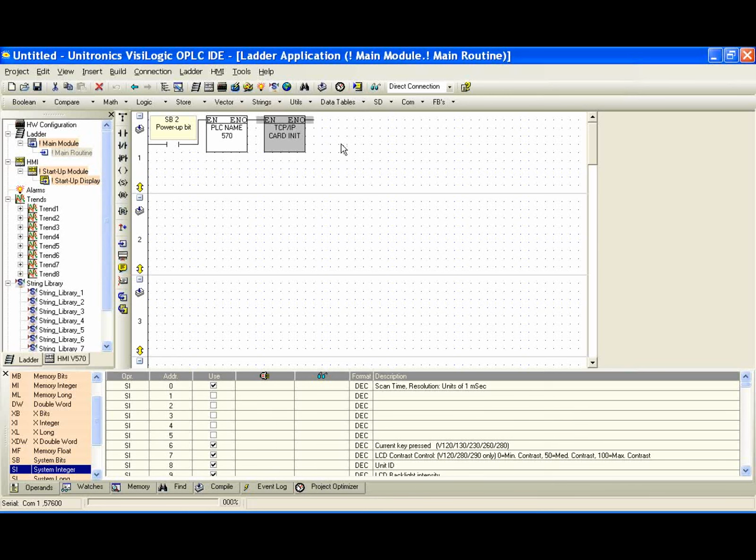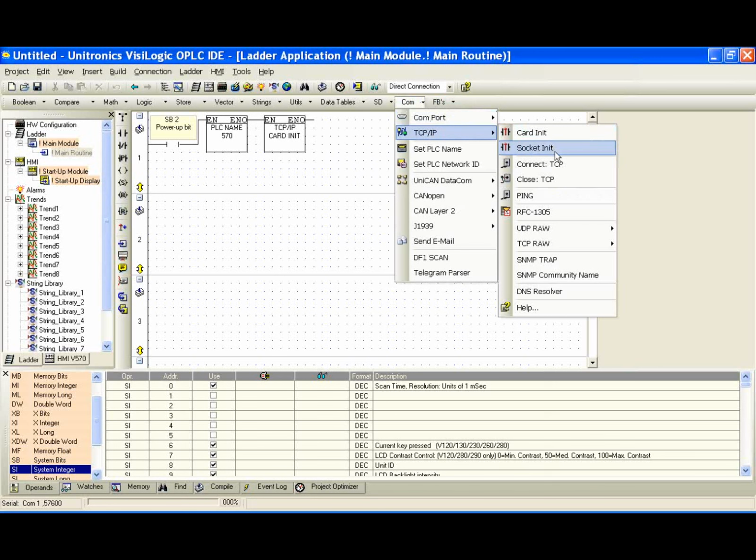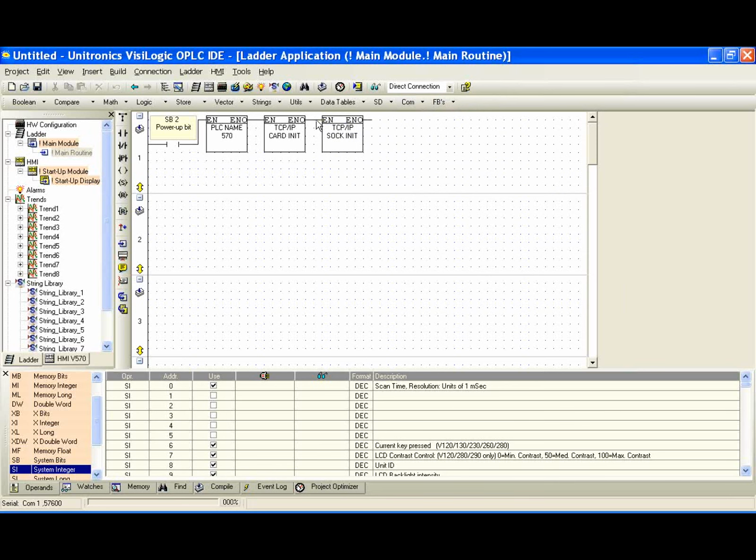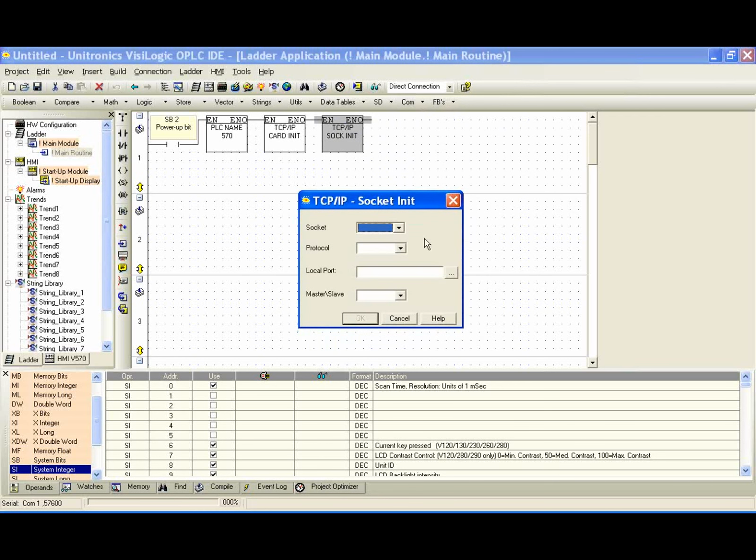In order to connect to our controller, we need to set up a socket in listen mode. And again, in this case, we're going to do examples with TCP/IP. And again, TCP/IP is a handshaking protocol, so we can think of it as a master-slave protocol. We need one device that's going to be connecting and one device that's going to be sitting and listening. So in order to set up our socket, and we'll look at the help file in a second, let's go ahead and pull out a socket initialization. And we'll place it right here. And now before we configure this, let's go ahead and look at the help file.